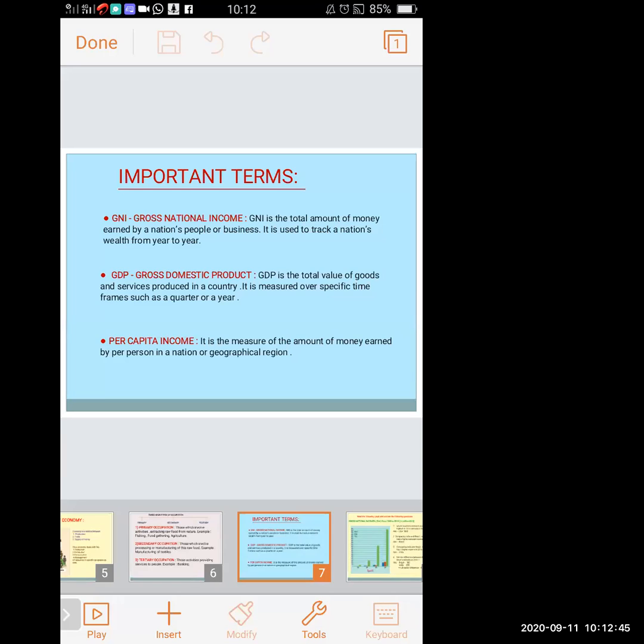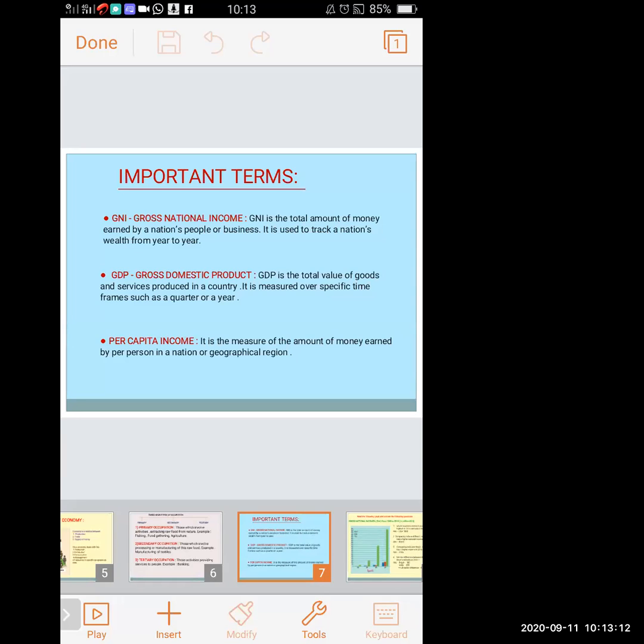In every country, the income of a per person is calculated. Not the overall income of everyone in the country, only per person. It is known as per capita income. So these are the three important terms which we are going to see in this lesson relating to our graph or the pie chart. So in short, let us recall this.